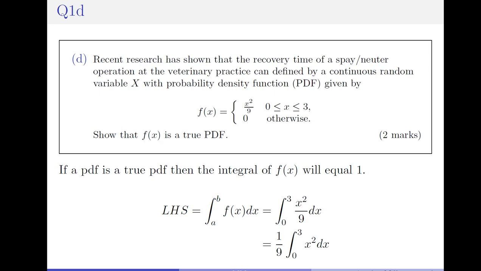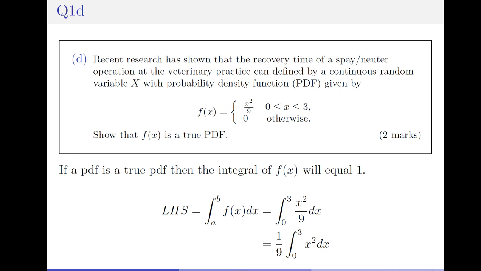In this question, the first thing you need to know is how to show that something is a true PDF. A true PDF is a PDF that integrates to 1. So what we're trying to do is integrate this function and show that it equals 1. However, some of you in the examination did not present this correctly in a mathematical sense. We cannot write equals 1 until the very end because it might not equal 1. So we start off with the left-hand side. That's what LHS means here. It means left-hand side.